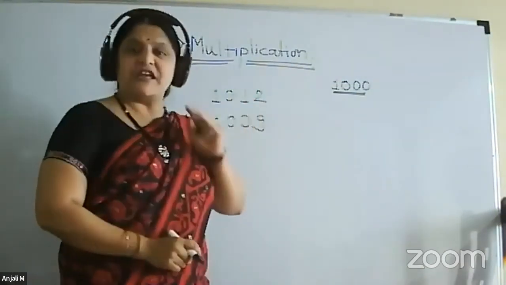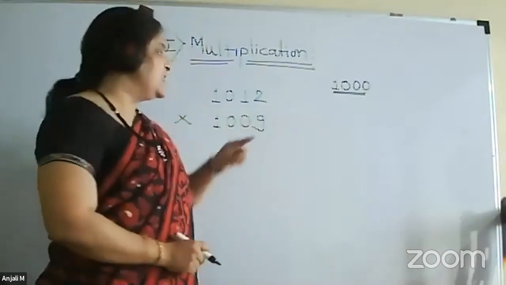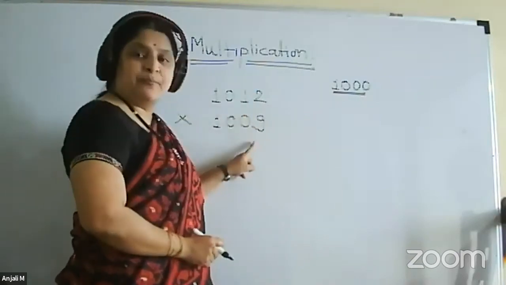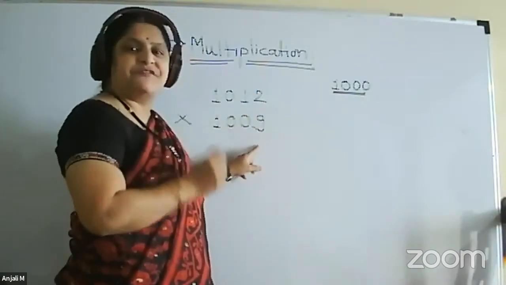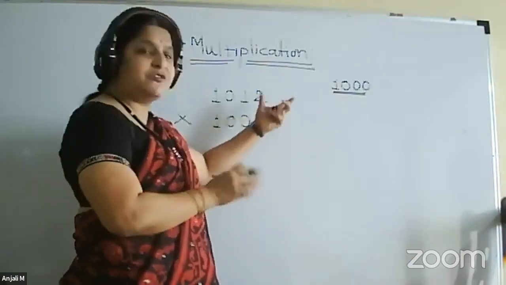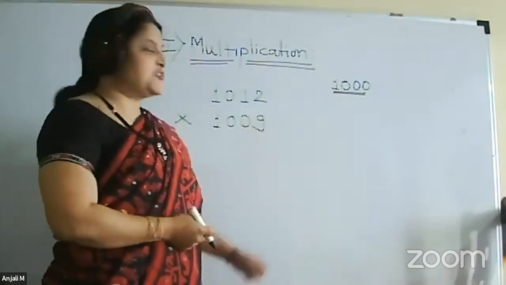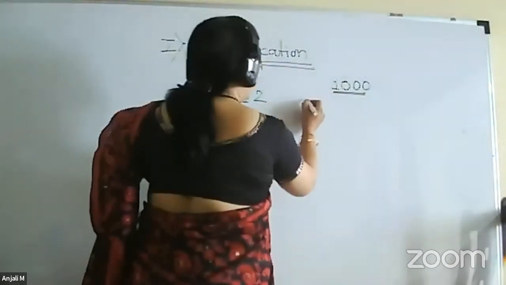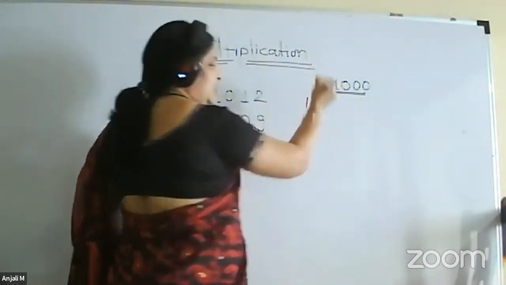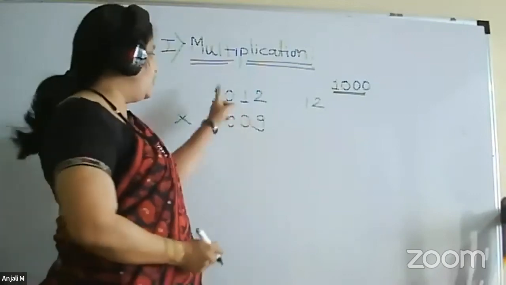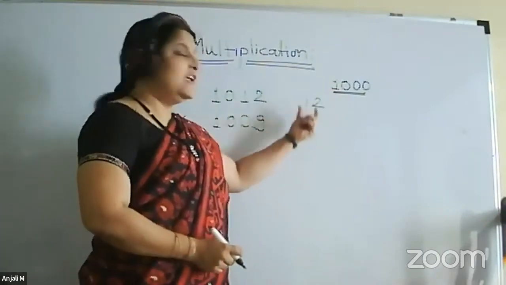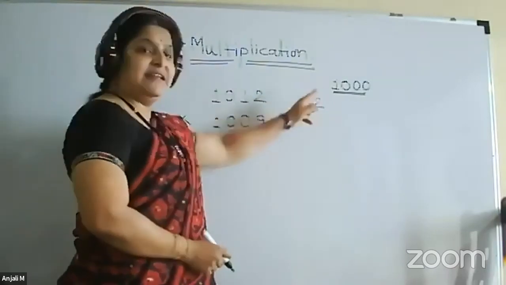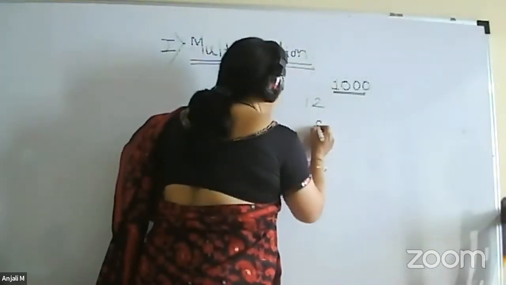Now what is the second step? First we have chosen the base. The second step is to subtract this base from each of these numbers. Since it is the first problem, we have taken the smaller numbers, so you can directly do the subtraction. So 1012 minus 1000, this we can easily do, and we write it here on the right hand side. 1012 minus 1000, we get 12. 1009 minus 1000, we get 9.